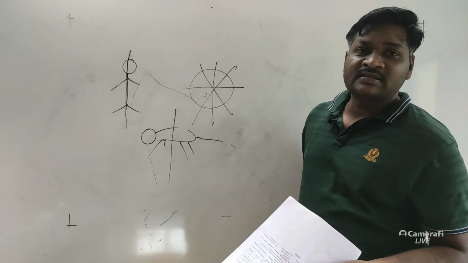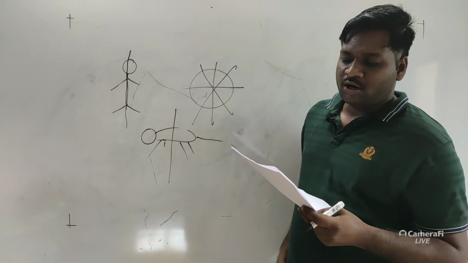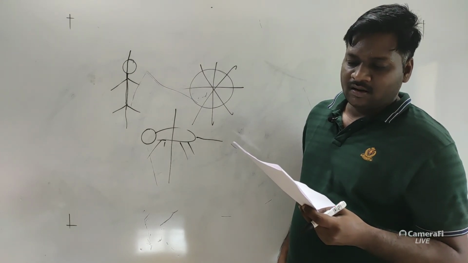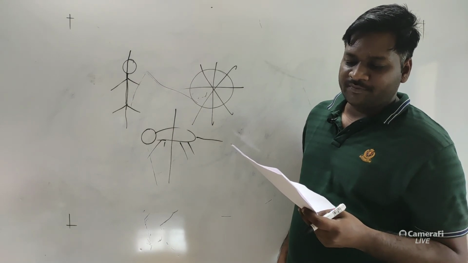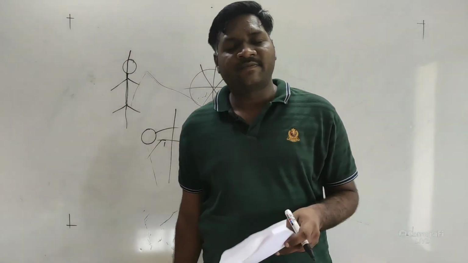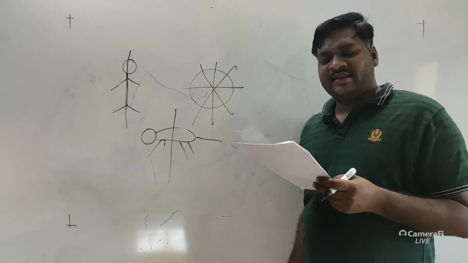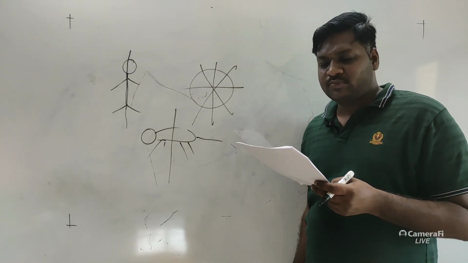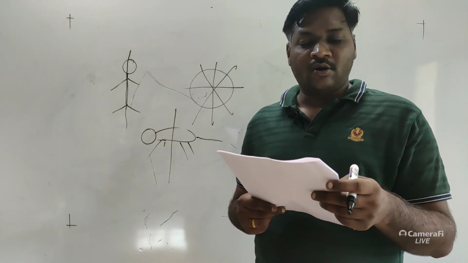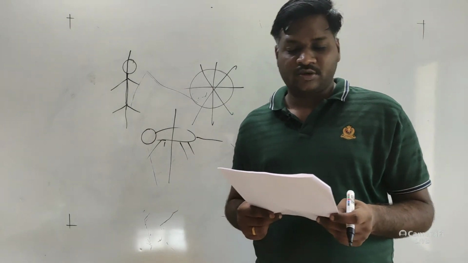Respiration may be through book lungs or the tracheal system. Then Chordata, notochord persists throughout life, and separate anal and urinary openings outside the body. Notochord is not persistent in all; it is persistent in case of cephalochordates, not in all the chordates. So the correct option is option B, that is Mollusca. Then question number 175: Mullerian ducts are found in option C, fishes. They are found in the fishes only.